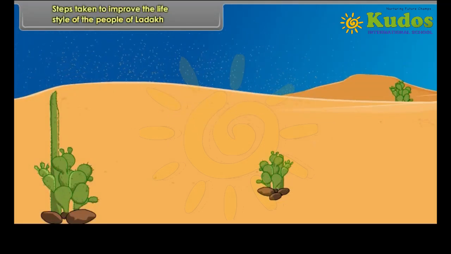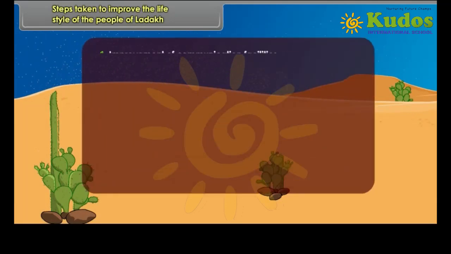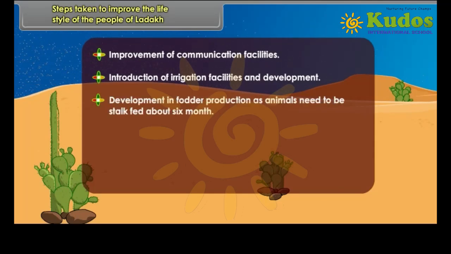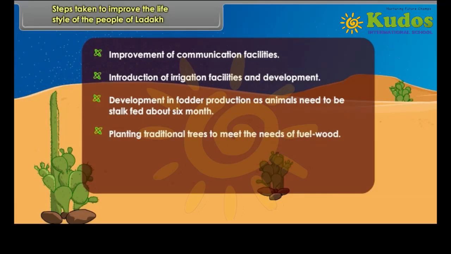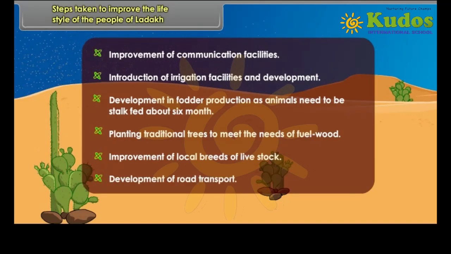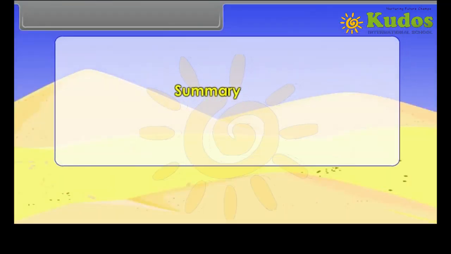Steps taken to improve the lifestyle of the people of Ladakh: improvement of communication facilities; introduction of irrigation facilities and development; development in fodder production, as animals need to be stock-fed for about 6 months; planting traditional trees to meet the needs of fuel wood; improvement of local breeds of livestock; development of road transport.